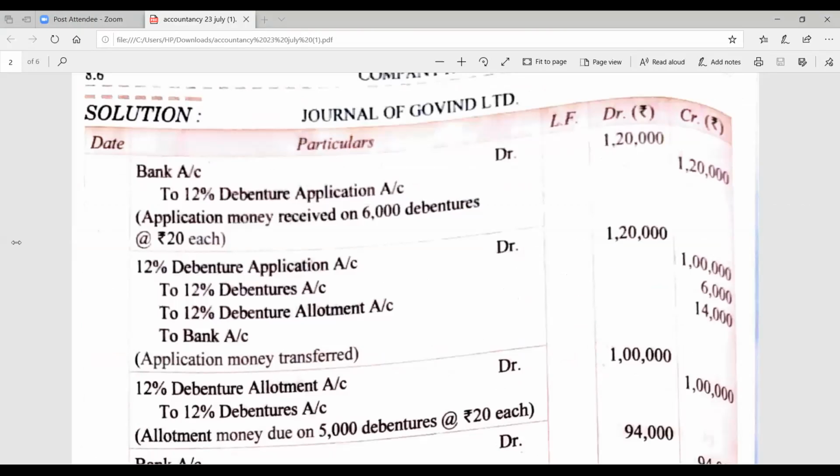That is refunded to the debenture holder as their debentures have been rejected. In this way, you have to do the complete entry in case of oversubscription and debentures issued at par.